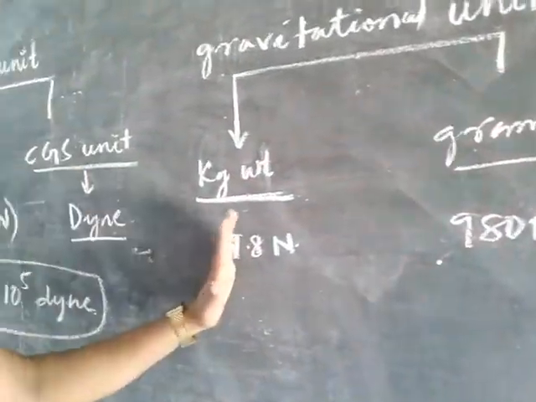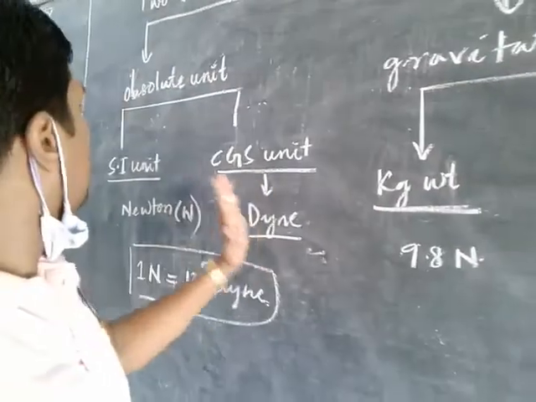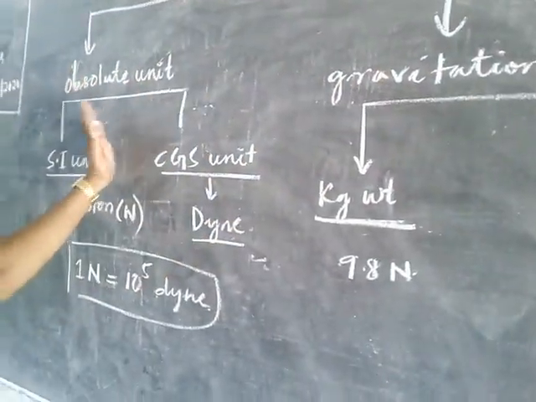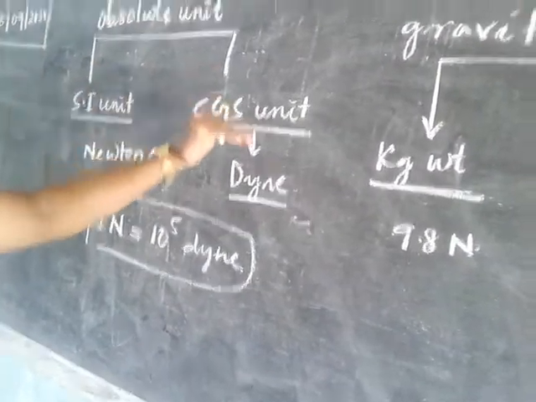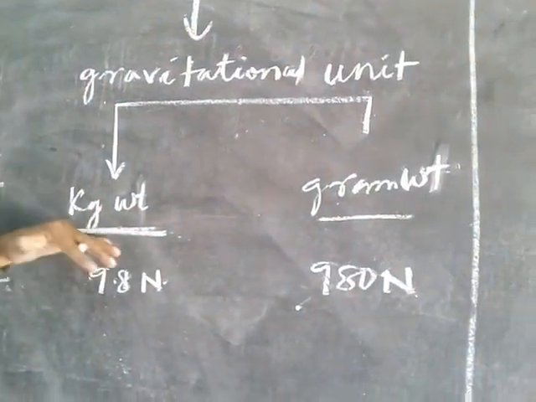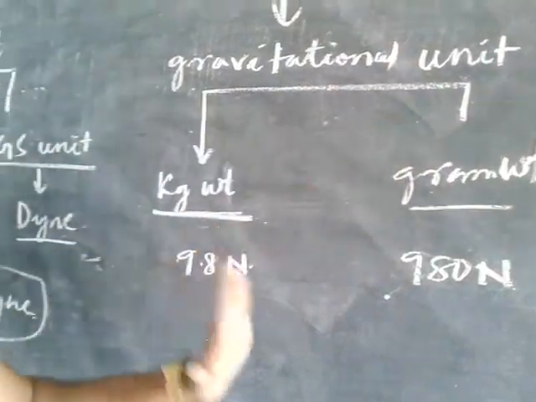You should remember this. There are two units, absolute and gravitational. Absolute units are of two types, SI and CGS. Gravitational units are also of two types, kg weight and gram weight.